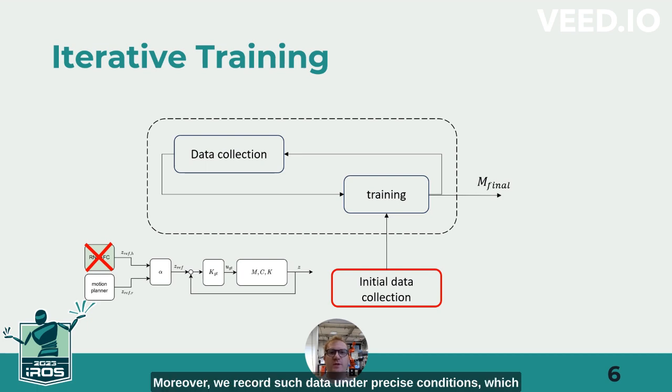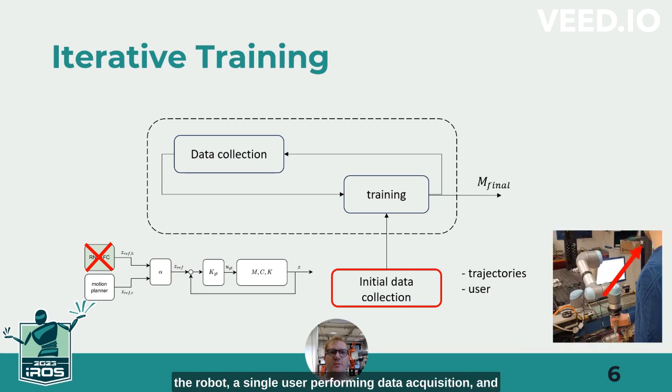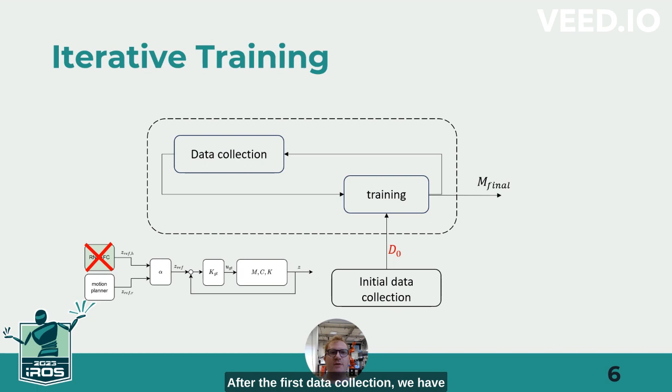Moreover, we record such data under precise conditions, which are a precise set of nominal trajectories available for the robot, a single user performing data acquisition, and that the user grasps the robot at its tips, right after the force sensor. After the first data collection, we have an initial dataset D0. With D0, we can make a first training. After obtaining a first predictive model M0, we can now plug it into the control framework and make predictions.